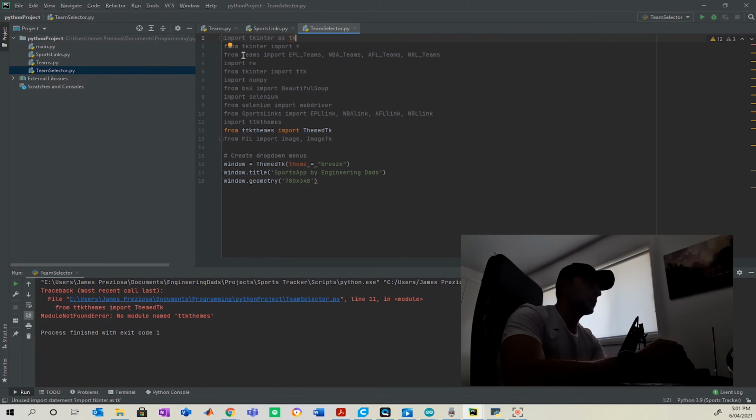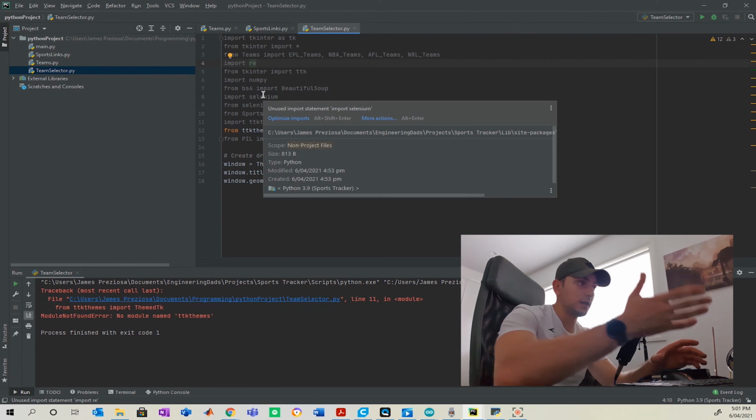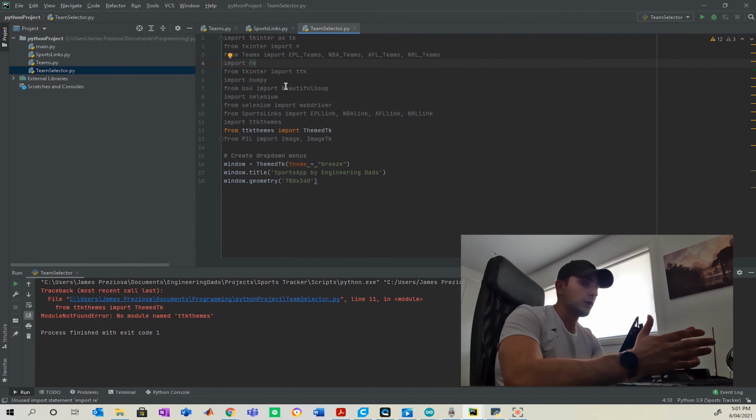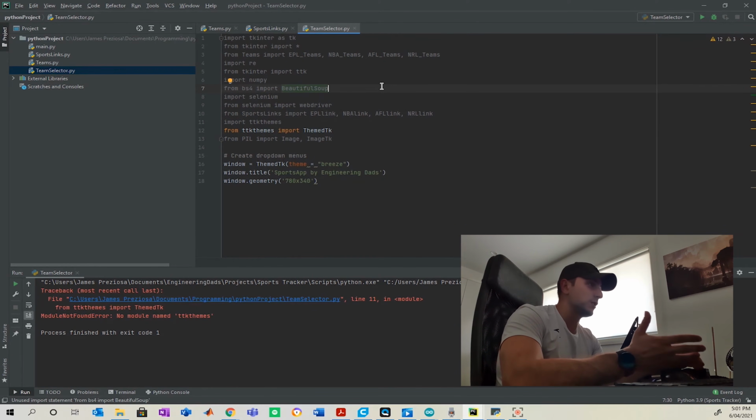Using our teams file that I just showed you, import your four sport teams. Import re, as we're going to be using compilers. You want to import ttk from Tkinter, which we'll get into in a sec. Import NumPy. Now you're going to want to use a parser. Personally, I like using Beautiful Soup. It's always worked well for me, and being someone who likes playing with numerics, it's very easy to create different arrays and matrices and rearrange them using Beautiful Soup, but you can even use something like an RSS feeder, which does it just as well.